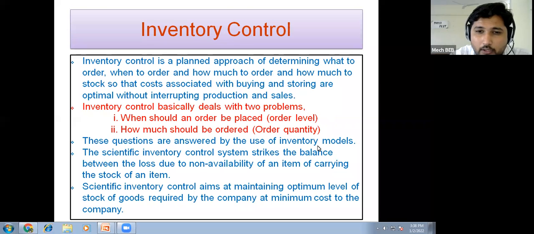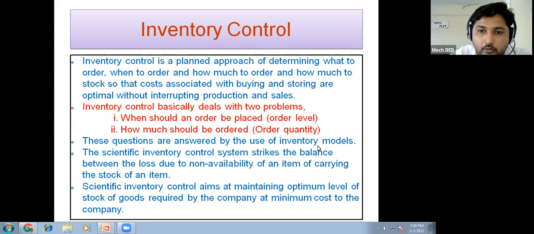What is meant by inventory control? Control is required whenever there is a cost or money involved. To maintain inventory, we need to invest in it. We need to make a capital investment in purchasing or storing the product.